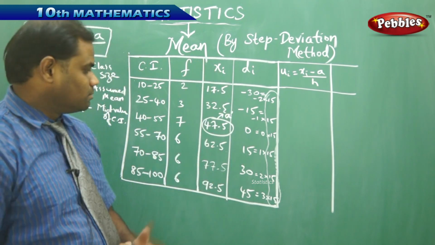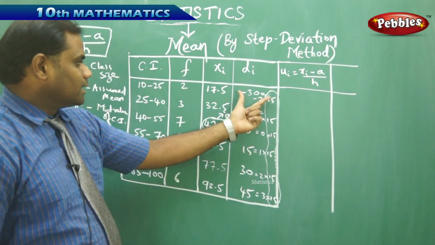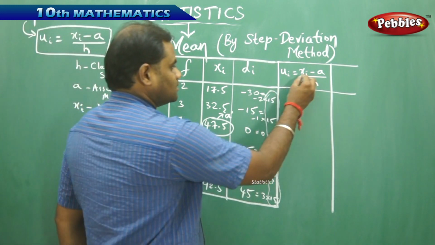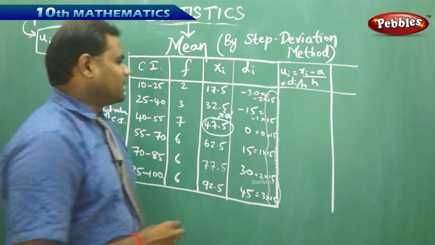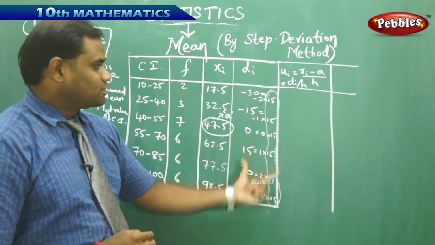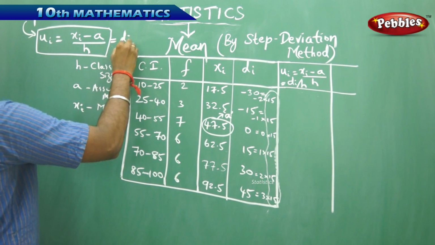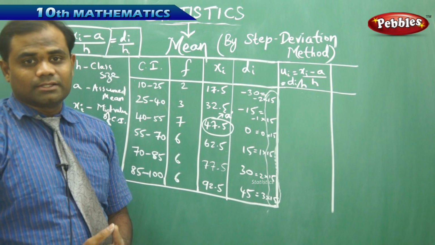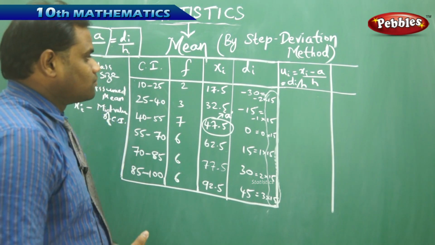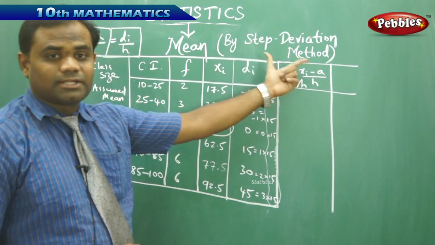Therefore, my assumed mean is 47.5, which on subtraction of a gets me the deviation, that is, this is clearly di by h. So my assumed mean restricts di, which in turn gives me the formula for this as di by h, where di is the deviation and ui is the step deviation. So finding the step deviation from deviation is what we do in the step deviation method.